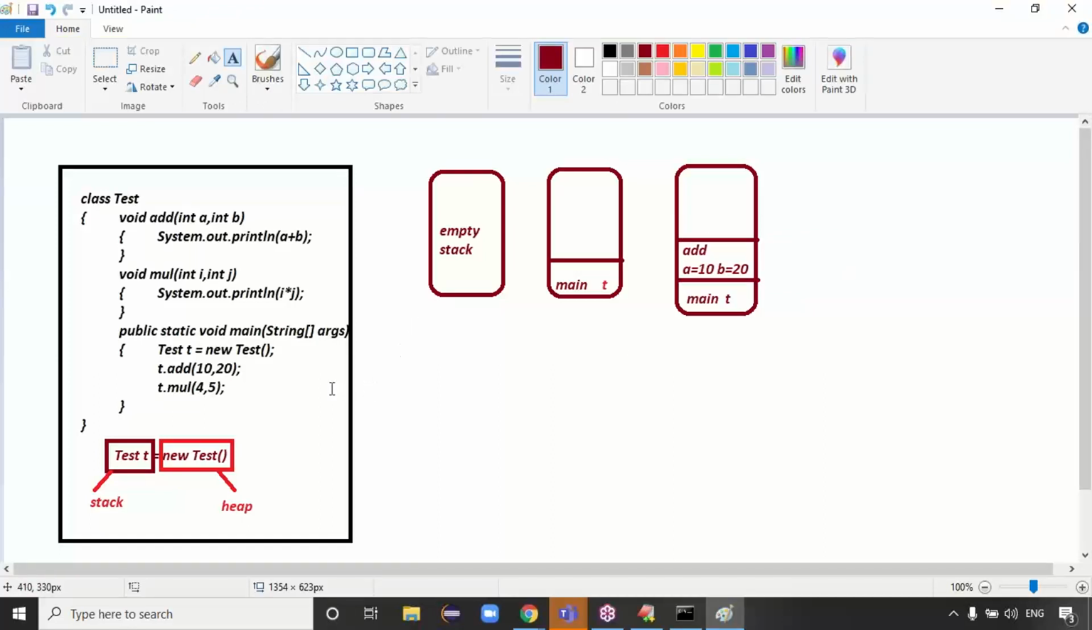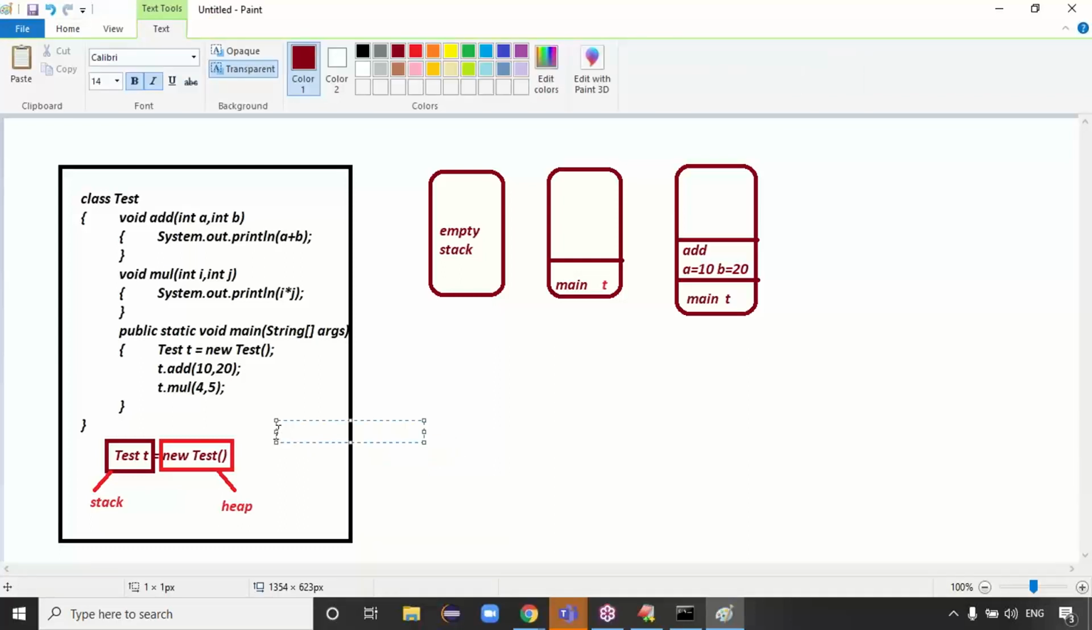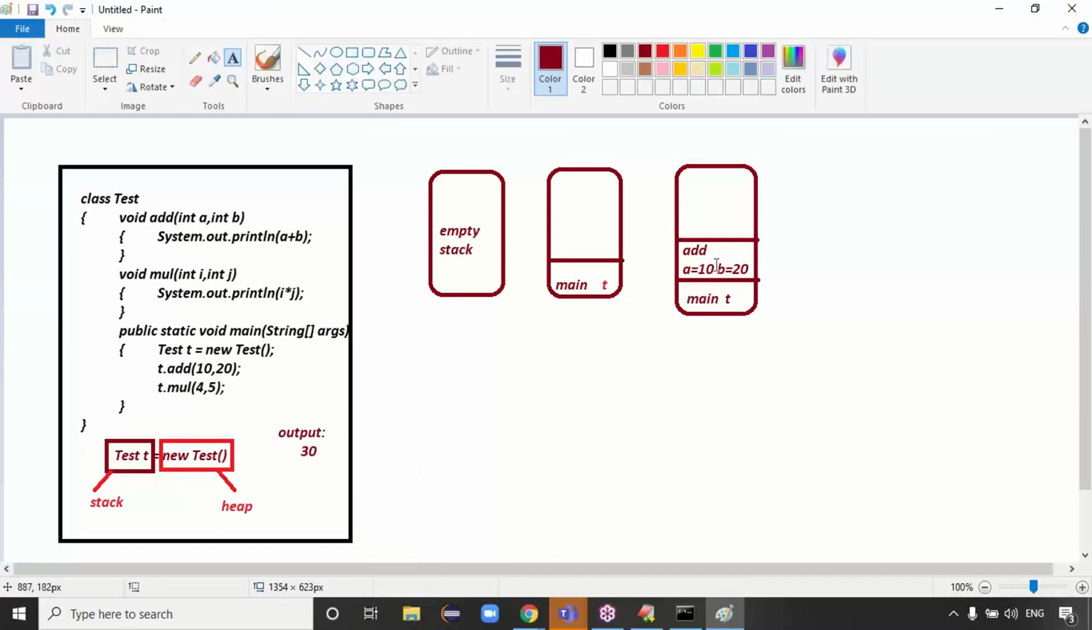Now see the output. Test t = new Test: the value of t is stored in the stack memory. When the JVM calls the add method, the add method name and local variables are stored in the stack memory. Calling the add method means it is doing a + b addition. What's the output now? 10 plus 20 is 30. Once 30 is printed, the add method is completed.